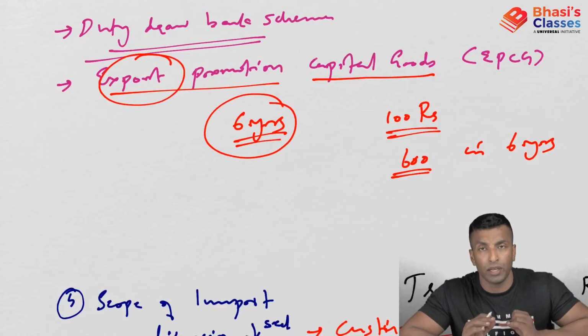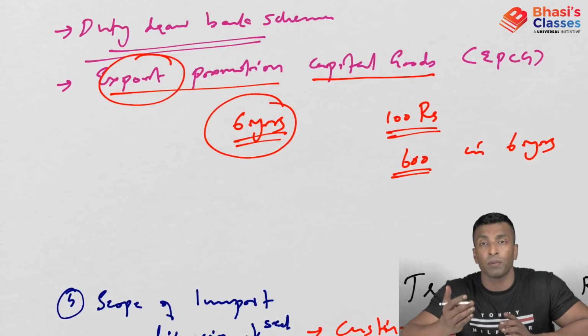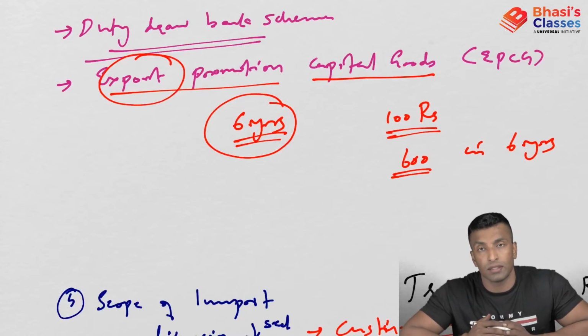So under EPCG you can import or domestically procure any capital goods, that means machinery, at a very concessional rate of customs duty, subject to a certain condition. The condition is that you have to export 6 times the duty saved in 6 years. That is the EPCG scheme.